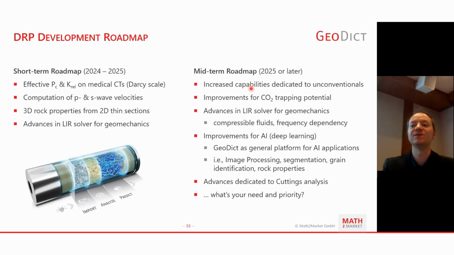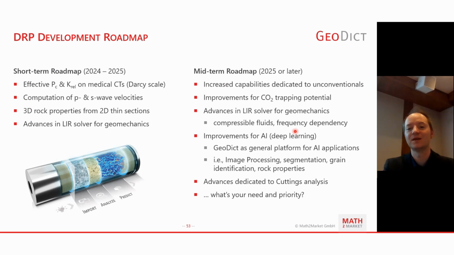So there are increased capabilities dedicated to unconventionals on our agenda. The improvements for CO2 trapping potential. So we want to work on this further in the future as well. Advance our solver for geomechanics, just as I've stated, the compressible fluids and frequency dependency. So we will see what we can do on a short-term scale, and we have more advances for these things on our midterm roadmap. We already have something for compressible fluids, so it's just advances onto this.